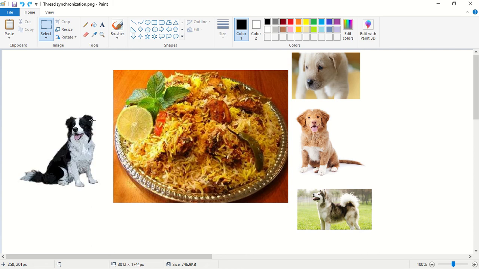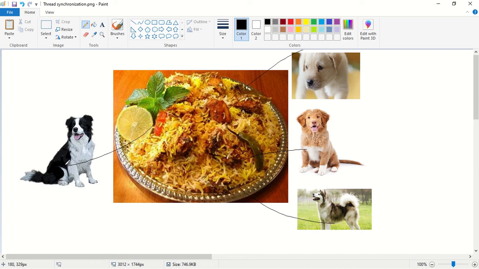So another dog, instead of fighting, what this dog did was, this dog started to eat biryani from this side. So then all these three dogs, they stopped fighting and they saw this dog eating the biryani, and what they did is, this dog pulled the biryani plate on this side, and this dog pulled the biryani plate from this side, and this dog pulled the biryani plate from this side, and this dog pulled the biryani plate from this side. So now what happened was, the complete biryani dropped down on the ground, and the complete biryani got wasted.